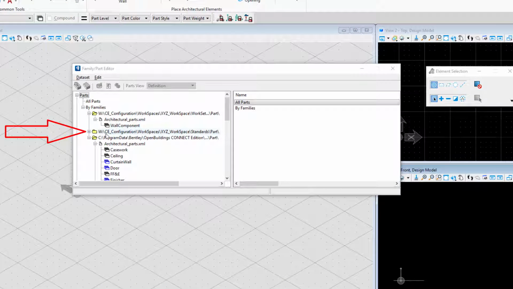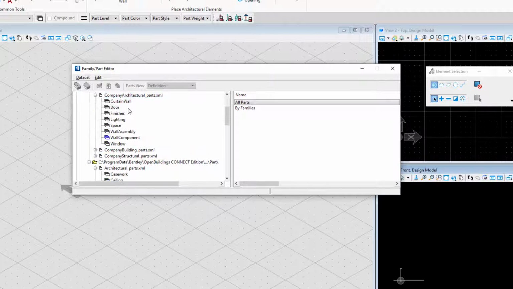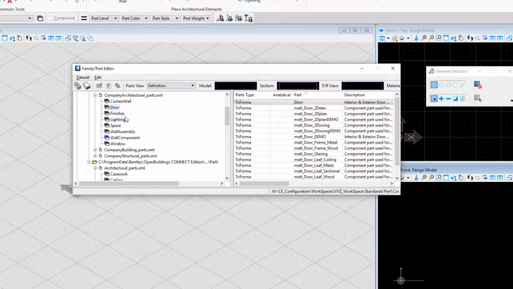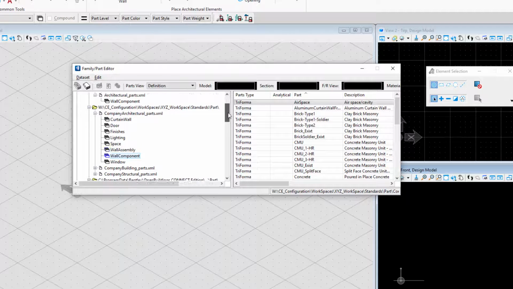And this time, if I were to expand my workspace, my company workspace, XYZ parts, I should see those additional part libraries that I just copied in there. If I expand those, you can see I've got some different doors and wall assemblies and wall components. All of that I had set up previously now exists in CONNECT Edition.